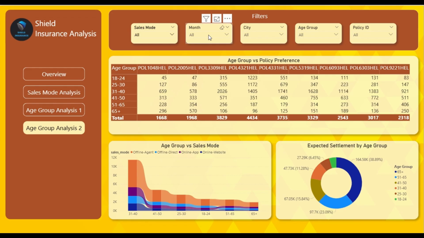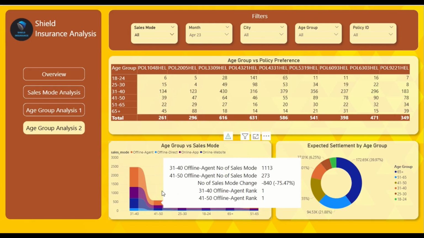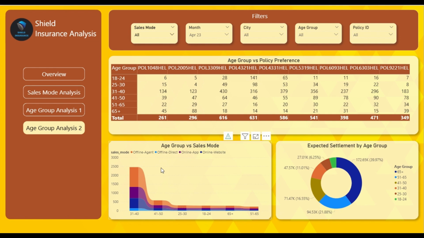But if I select the current month according to the dataset, you will see that offline direct is the least preferred medium by the customers, and online apps and online websites are slowly rising, but offline agent is still the most preferred by the customers. Online apps and online websites give you the flexibility to compare all the policies online without the need for visiting the insurance companies or paying the high commission charges charged by the insurance agents. So the customers can totally avoid that.